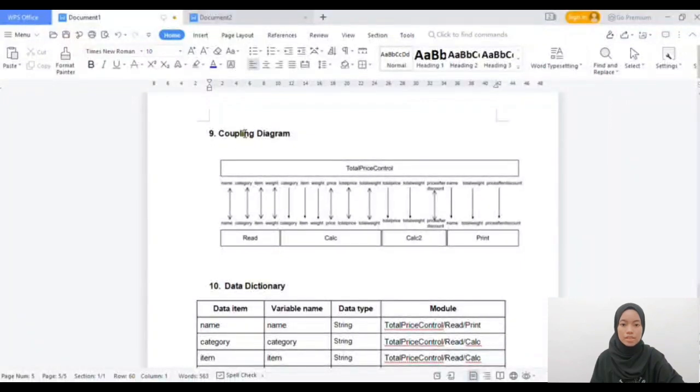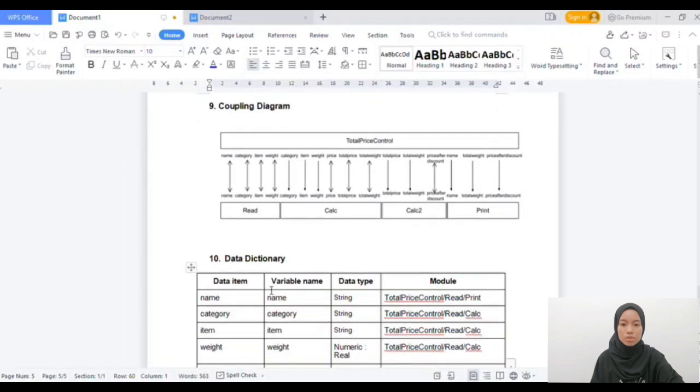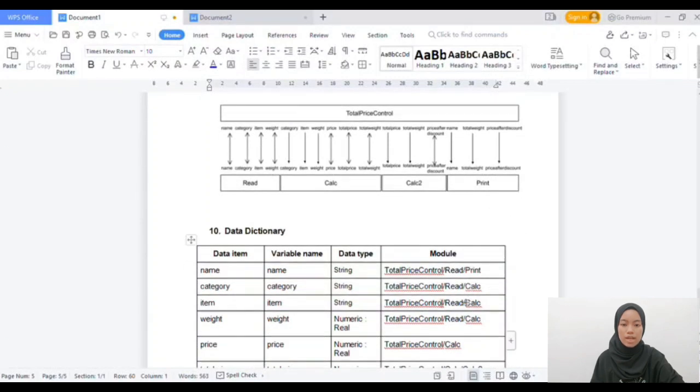Then we have the coupling diagram and data dictionary, which are created based on the algorithm with module. In this system, we have 4 modules, which are read, calculate, calculate 2, and print module. The details of these modules will be explained by the next presenter.